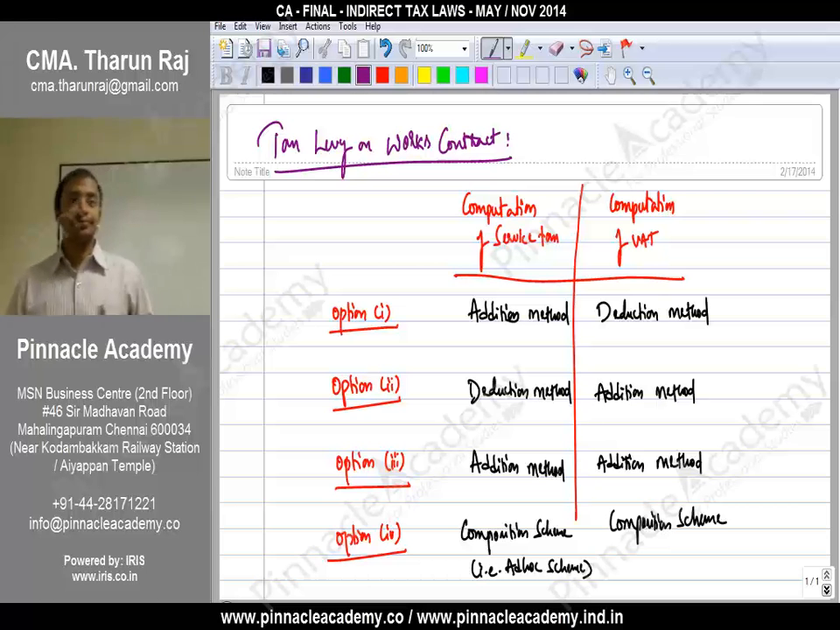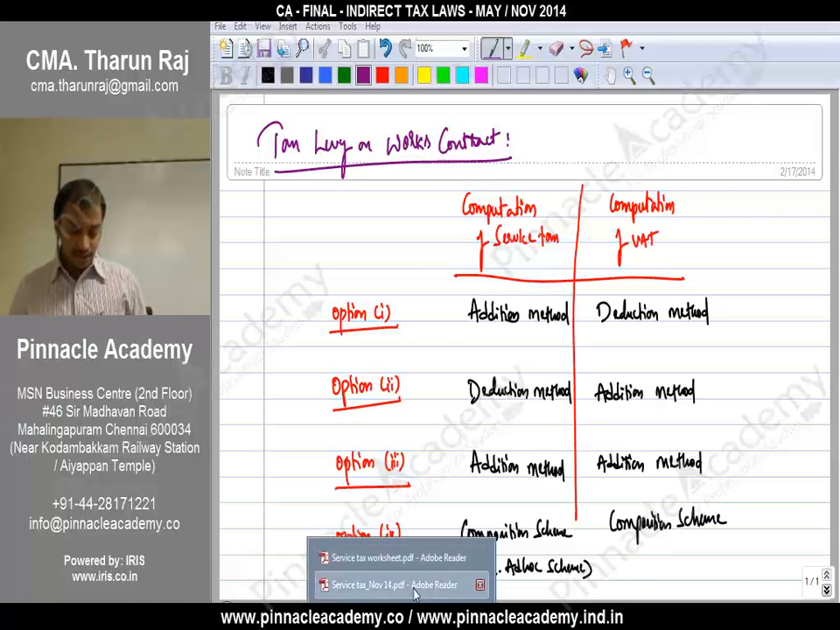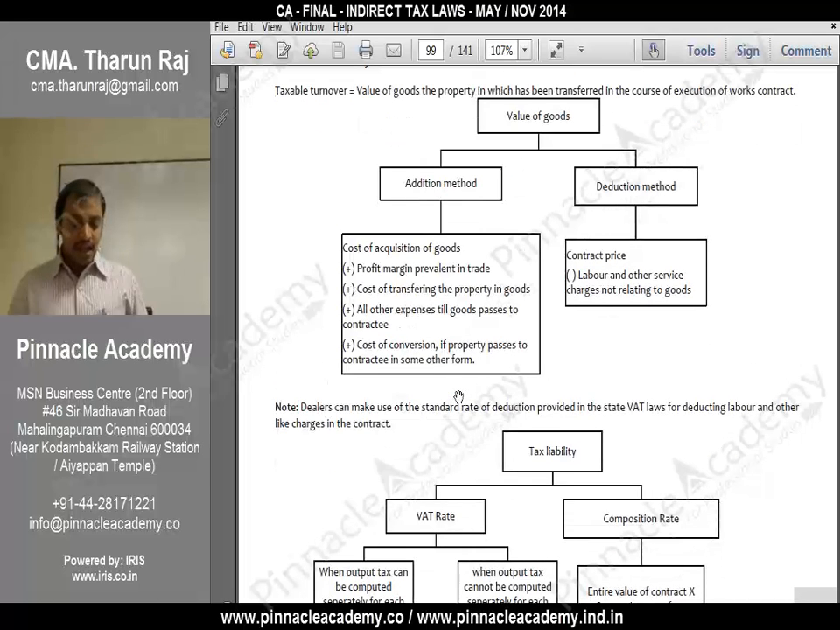Okay, understood now? Then we'll go to the book and we'll see how to determine under addition method. See here, cost of acquisition of goods plus profit margin relevant in the rate plus cost of transferring the property, all other expenses related to goods. It's only related to goods.